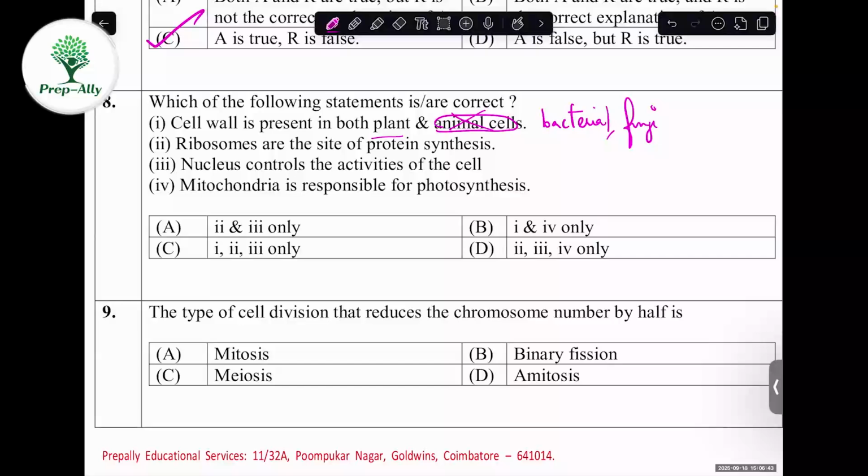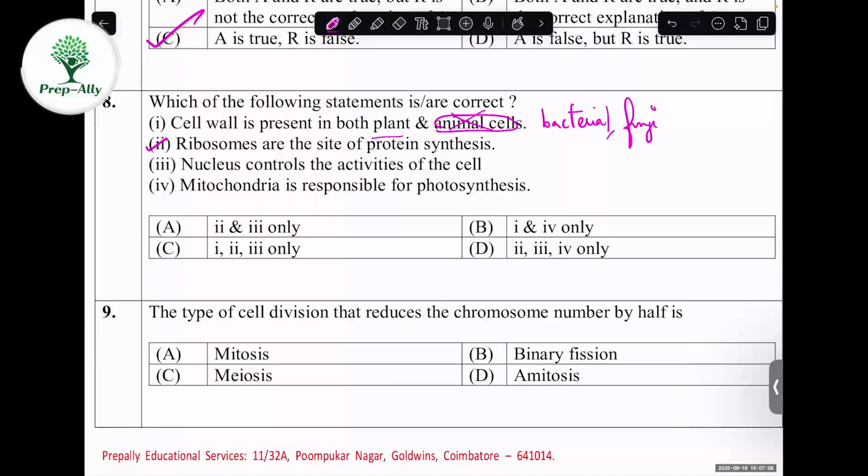Third one, nucleus. So the second statement will be correct. Nucleus controls the activities of the cell. Of course, nucleus is the control center of the cell, right? It will manage all the cellular activities inside a cell. It acts like a manager, like a principal, head of institution, we can say.